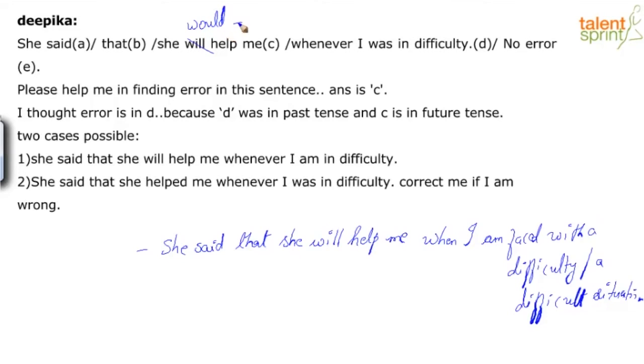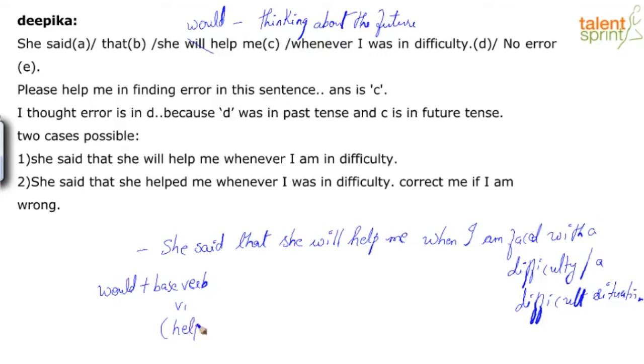So would, as in, again, thinking about the future. So remember as a rule, right? You use would plus whatever the base verb is, which is verb 1. And in our case it is help in the given context, right? So basically you're talking about a future result here. Now this second attempt that you've put, so C being correct where the error is absolutely fine, right?